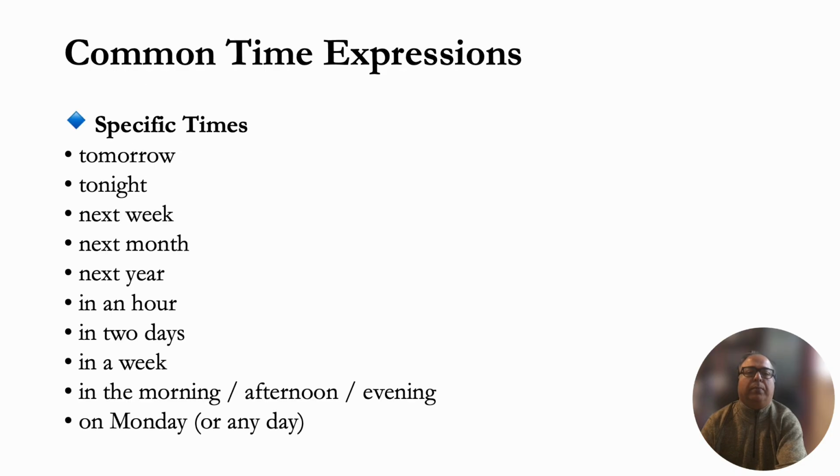Okay, so what are some common time expressions that you need to use to form sentences in the simple future tense? They are tomorrow, tonight, next week, next month, next year, in an hour, in 2 days, in a week, in the morning, in the afternoon, in the evening, on Monday, or any day, on Tuesday, on Wednesday, on Thursday, on Friday, on Saturday, and on Sunday.